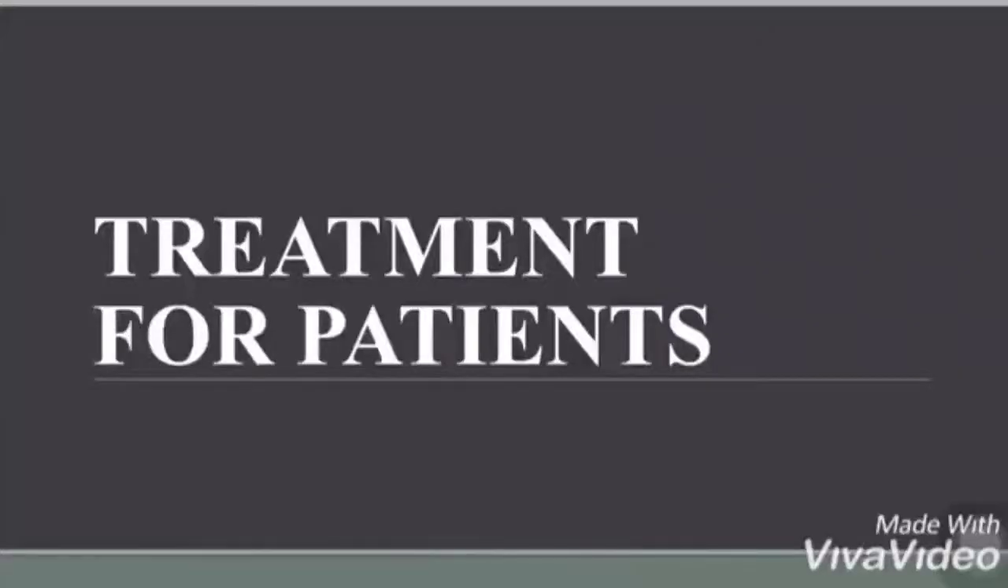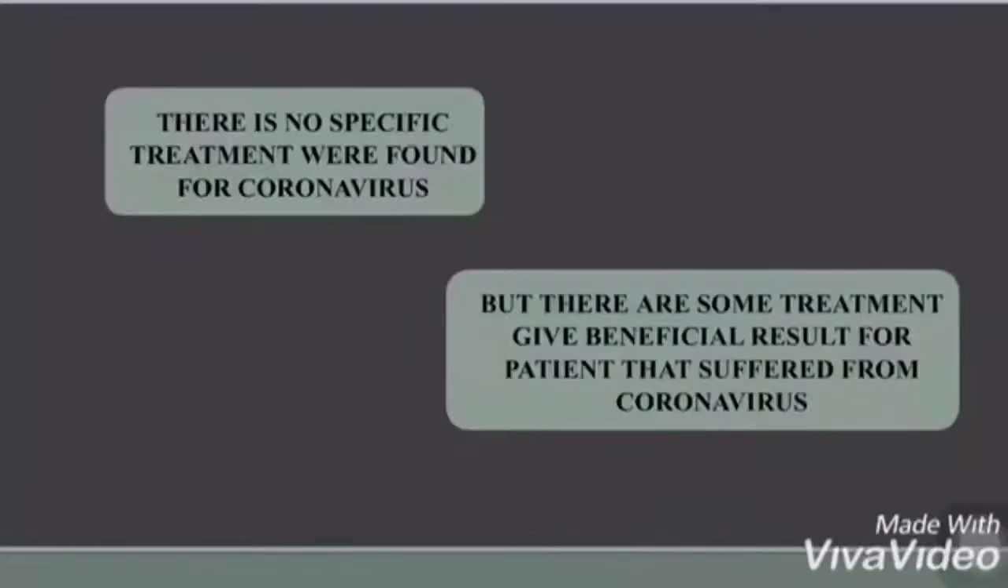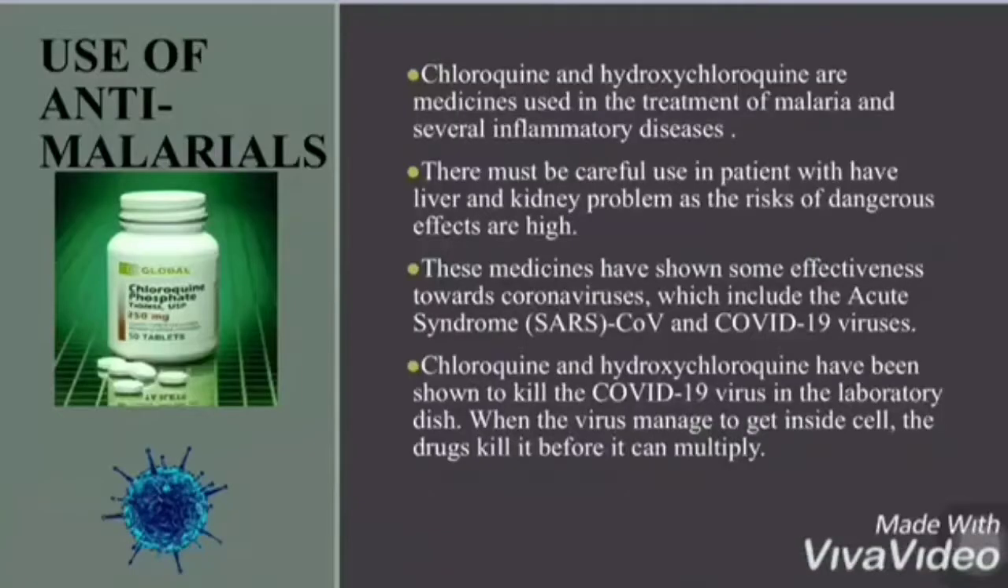Treatment for patients. There is no specific treatment found for coronavirus, but there are some treatments that give beneficial results for patients who suffer from coronavirus. Chloroquine and hydroxychloroquine are medicines used in the treatment of malaria. These medicines have shown some effectiveness against coronaviruses, which include the acute respiratory syndrome and the COVID-19 virus. Chloroquine and hydroxychloroquine have been shown to kill the COVID-19 virus in the laboratory dish. When the virus managed to get inside the cell, the drug killed it before it could multiply.